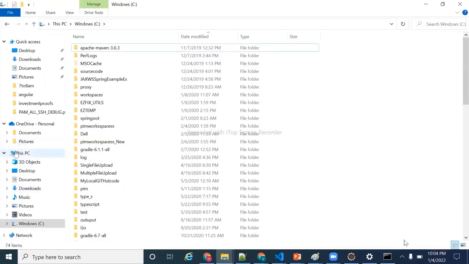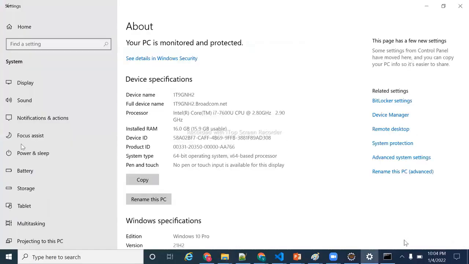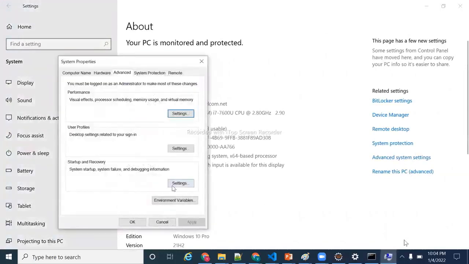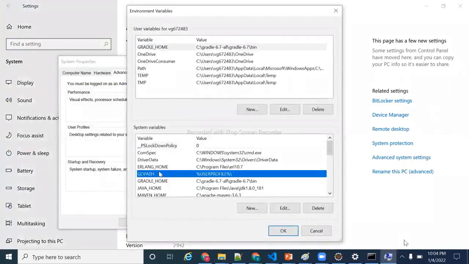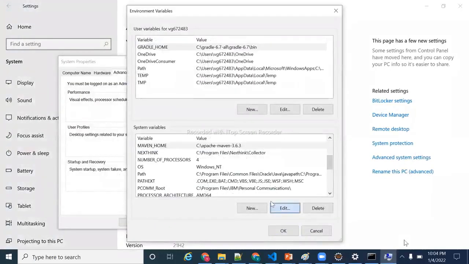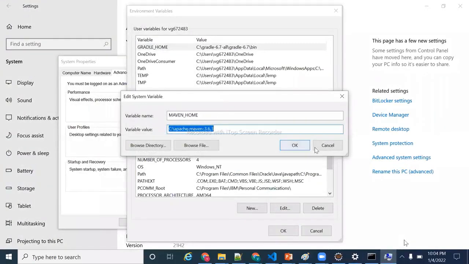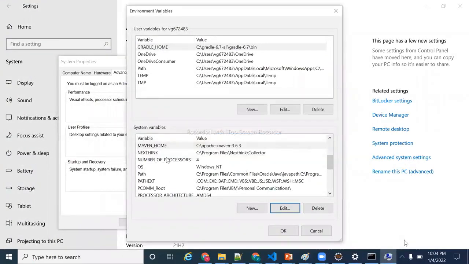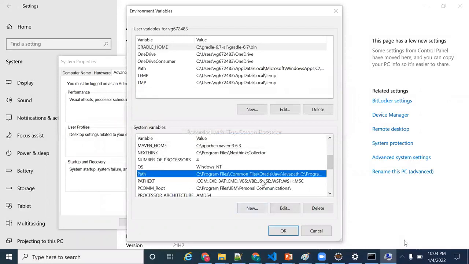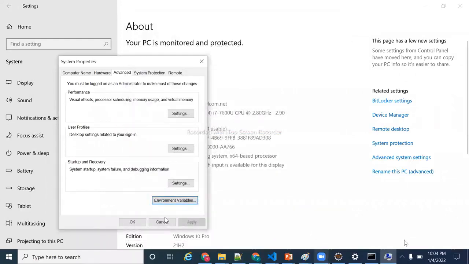I will just go to this PC properties. Only this is added by me, right? Yes, yes. MAVEN_HOME is added by me. I can simply change it here, so that the path variable, which has a lot of other entries, I need not touch. That is the intention of this. Okay, it's a very good question. Yes, that's the intention of that.